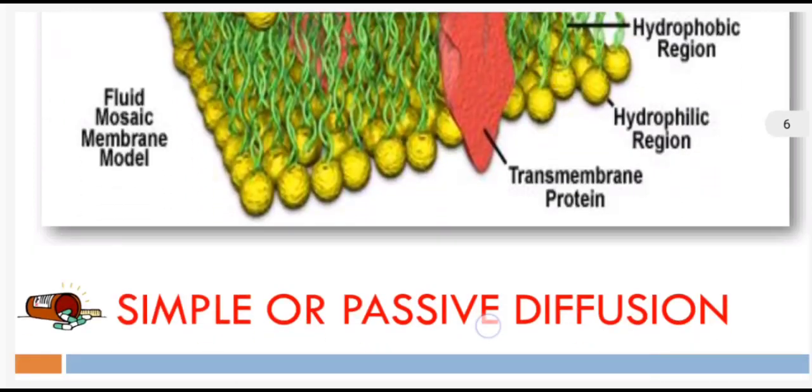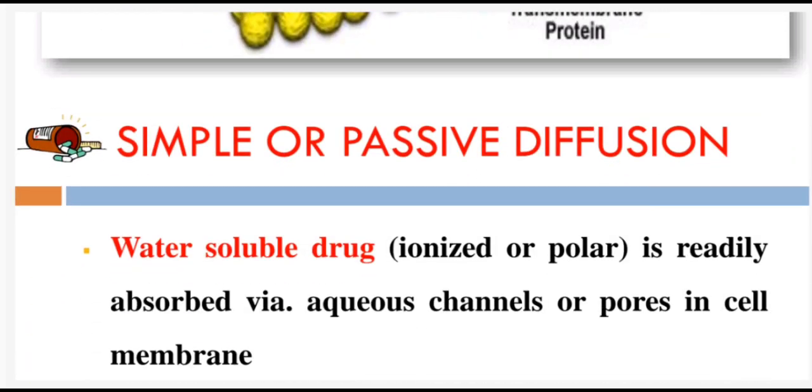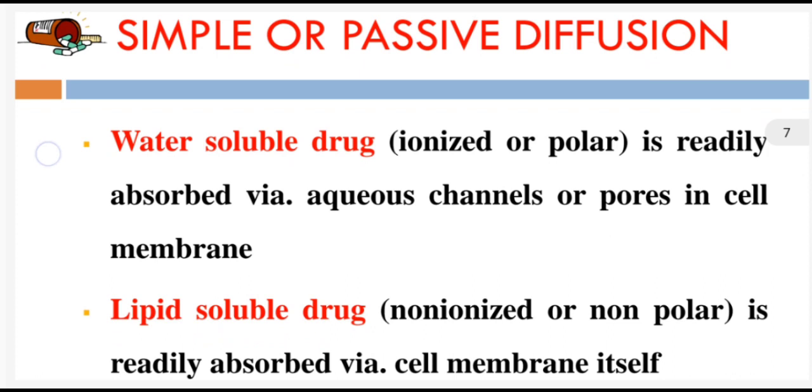Okay, let's discuss simple or passive diffusion. Drugs are mainly of two types: water soluble drugs and lipid soluble drugs. Water soluble drugs are ionized or polar. Lipid soluble drugs are non-ionized or non-polar. Water soluble drugs are readily absorbed by aqueous channels or pores in the cell membrane.